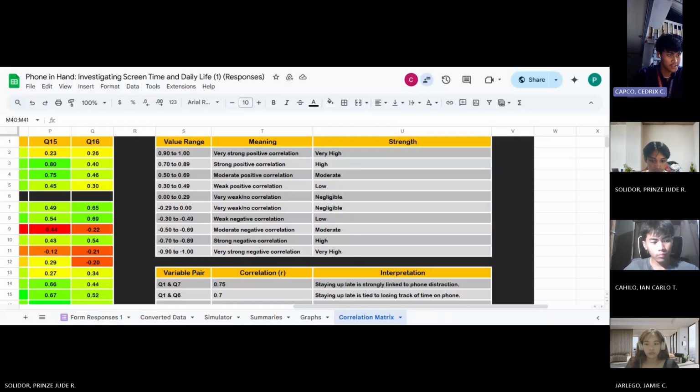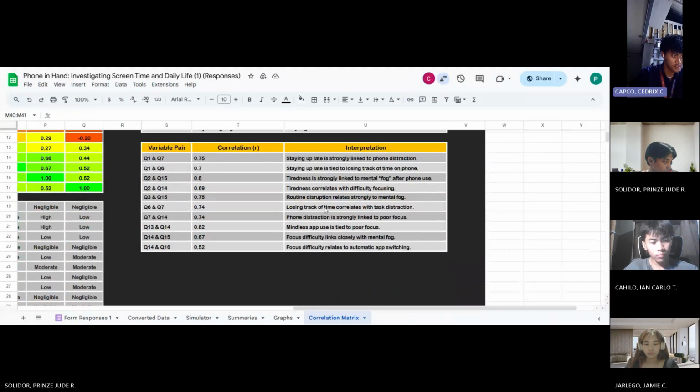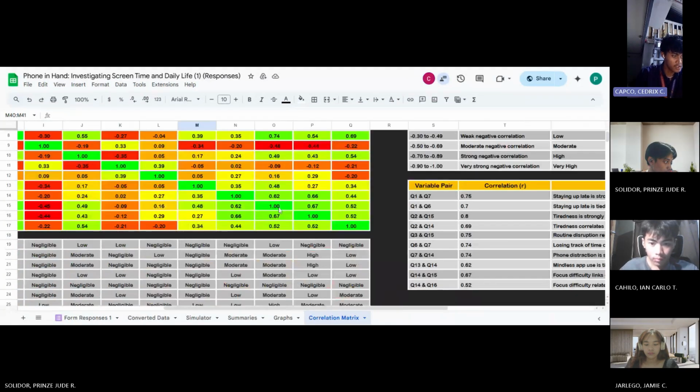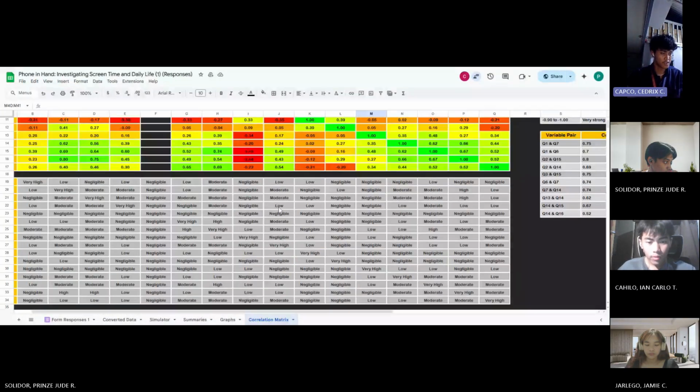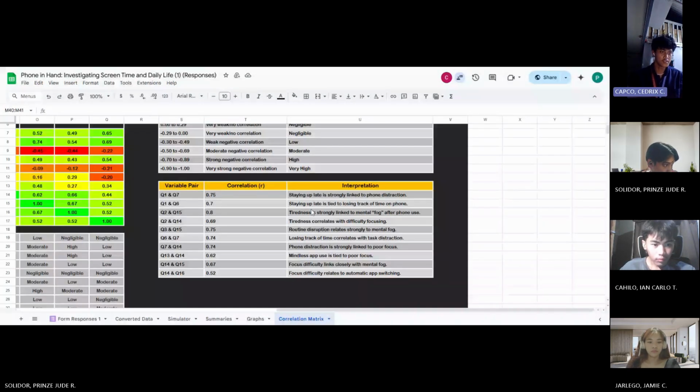Below that table is a sample interpretation that we can get from the table. We have here question 1 and question 7, which are staying up late and phone distraction, and the interpretation says that staying up late is strongly linked to phone distraction. That's all for the demo of the correlation matrix.